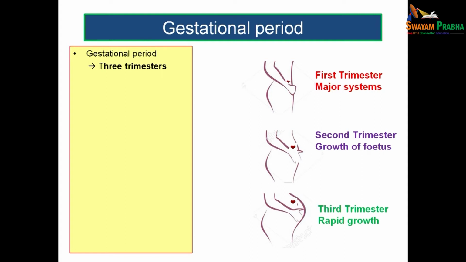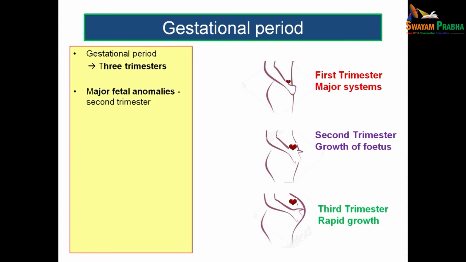Let us see what are the events occurring during each trimester. The first trimester is the time during which the major systems of the fetus are developed.